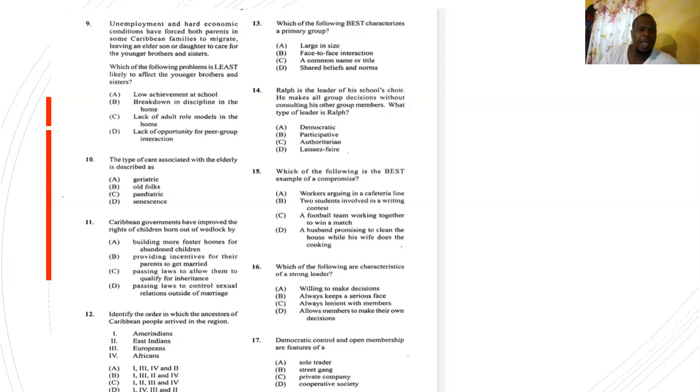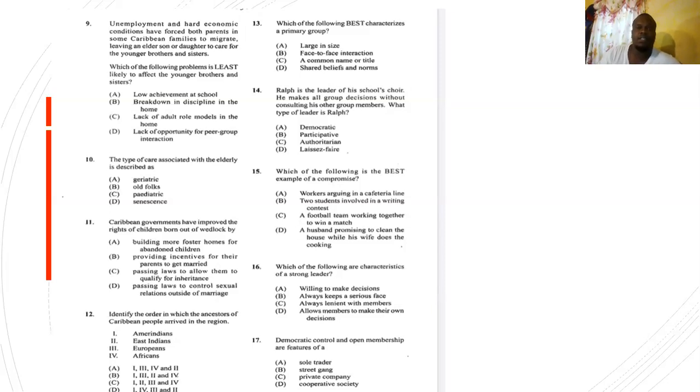Number 12, identify the order in which the ancestors of the Caribbean people arrived in the region. And this order, you're going to start from who was here first to who came here last from the list that they gave you. So Amerindians, East Indians, Europeans, Africans. So the Amerindians, they are indigenous. They were the first here. Then the Europeans came when the Amerindians died out. Then they brought Africans. After the Africans were emancipated, then they brought in the Indians to work on the plantations, right? So it's the Amerindians, Europeans, Africans, then Indians. So it is 1, 3, 4, and 2. So the answer for number 12 is A.